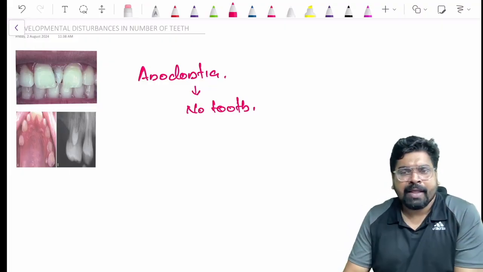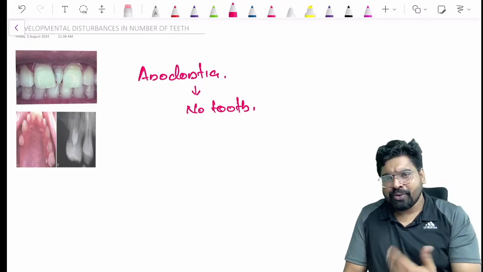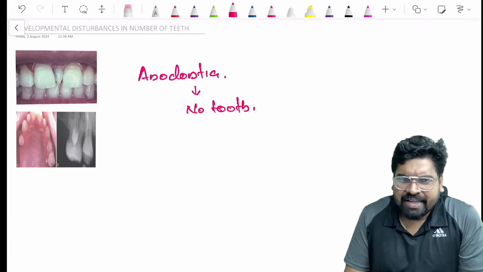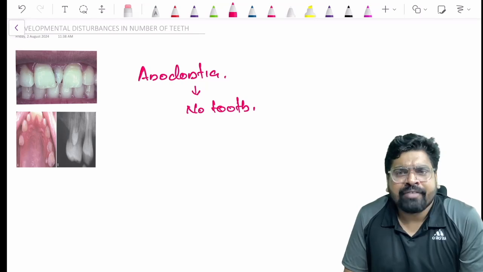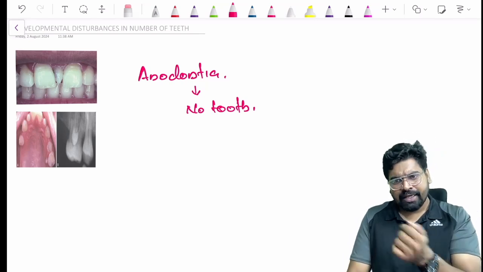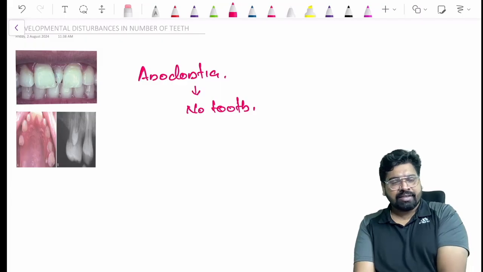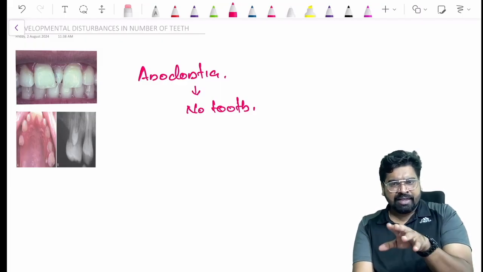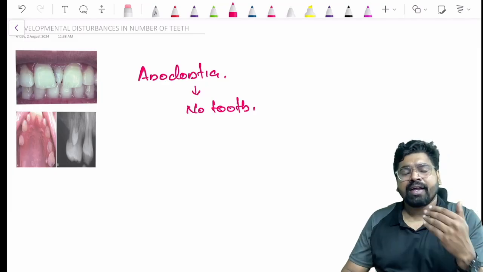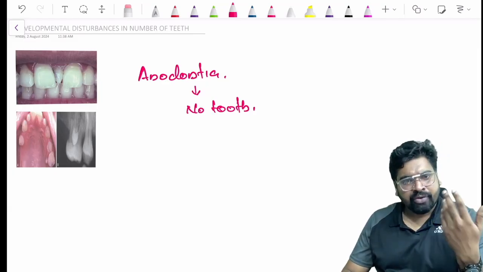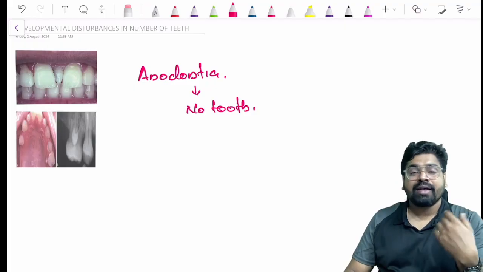Now, a 2-month-old child doesn't have any tooth in the oral cavity. Do we say that is anodontia? Or you have an 80-year-old grandfather who has had all the teeth extracted from his oral cavity. Do we tell him that he has anodontia? So there lies the use of the terms. Anodontia means that there is no tooth where it should normally be seen. At your age, you should have this much set of teeth, but if you don't have any teeth, we call it anodontia.